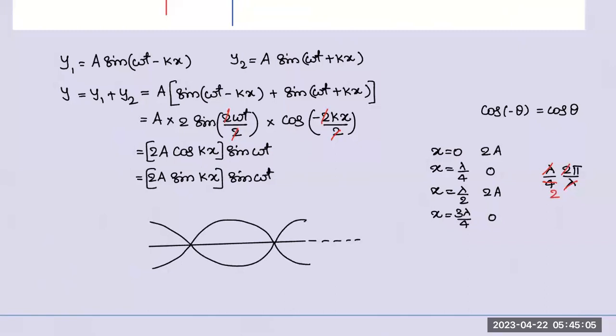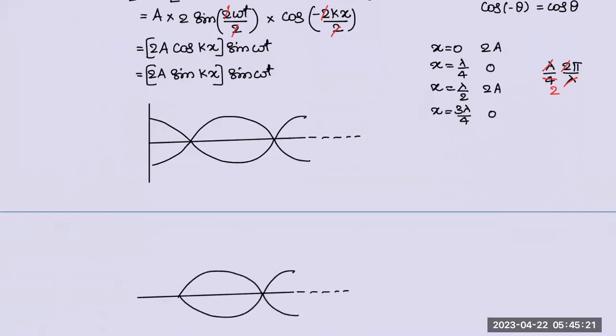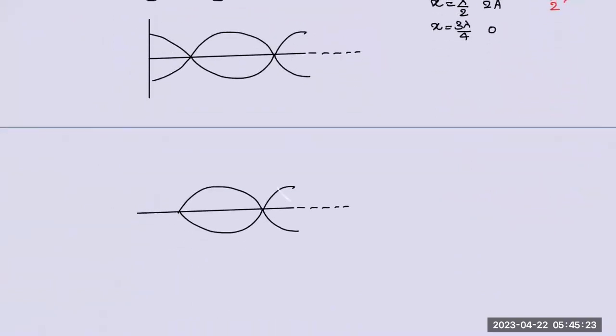The starting point is like this because at x equal to 0, we have 2a. Check it: x is equal to 0, cos kx is 1, giving 2a. But if it is sin kx, what difference will come? Can you pick it up? Yes, sir. So it starts from the origin.